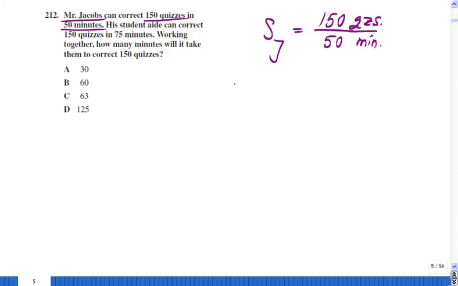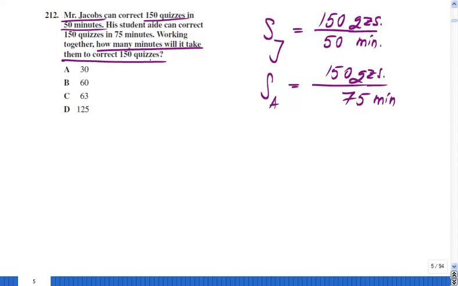Well, his aide will have a speed of what? 150 quizzes per 75 minutes. How many minutes will it take to correct 150 quizzes? There are many ways in which you can solve this problem.